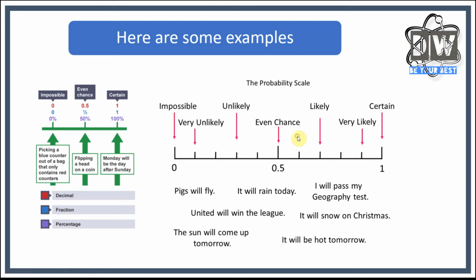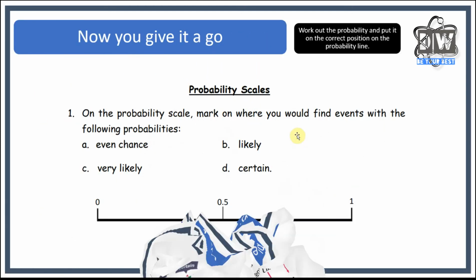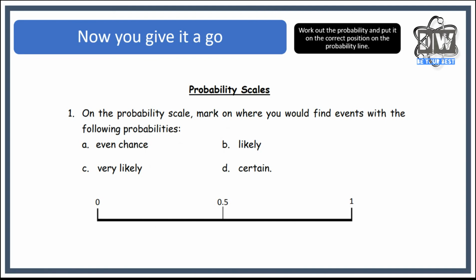Okay. So what I'd like you to do now is give this next one a go for yourself. On the probability scale, mark on where you'd find these events happening for the following probabilities. So where would you write even chance? Where would you write very likely, likely, and certain? So pause the video, give it a go, come back and see if you've got it correct.